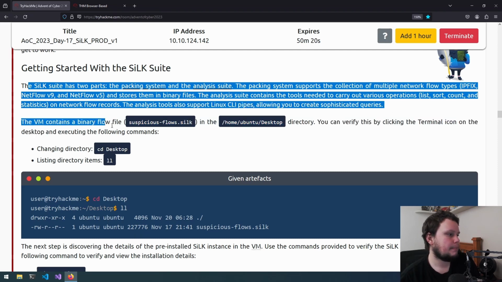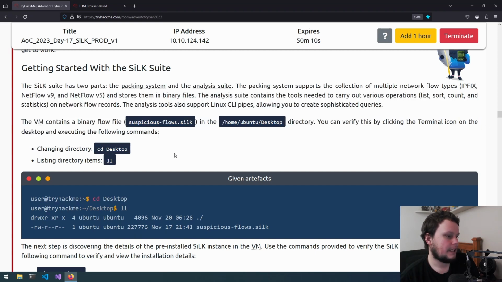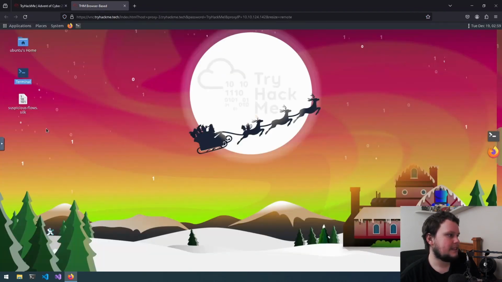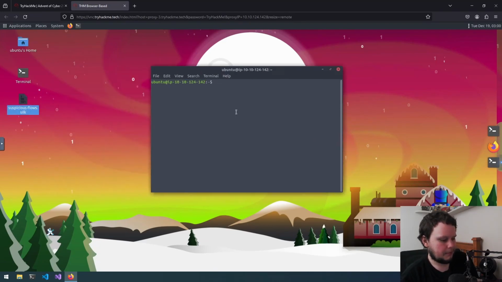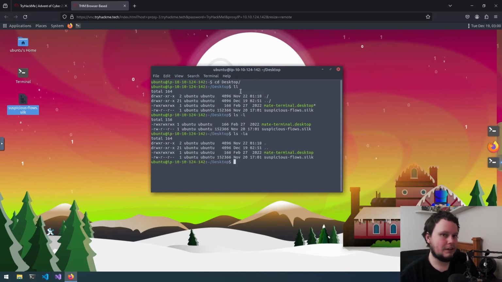The VM contains a binary flow file, suspiciousflows.silk, in the desktop directory. You can verify this by clicking the terminal icon on the desktop and executing the following commands: cd Desktop, then ll, and you'll get a list of all the files in the directory, suspiciousflows. So let's do that. Although we can see on the device right here that it's on the desktop, because we're probably going to be using the terminal anyway, we will cd into Desktop, and then ll. In case you don't know, ll is ls -l. Actually no, it's doing ls -la. So ll is just a shortcut for that.